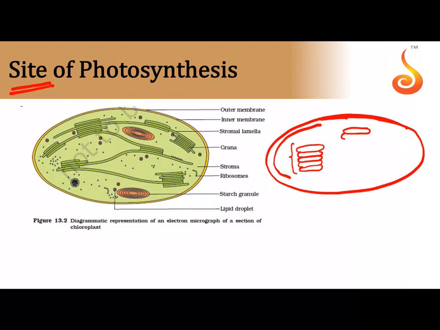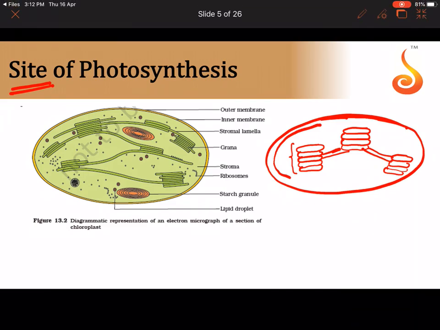You have more than one granum, and therefore we say granas in the plural, which are connected by membranes referred to as the stromal lamellae or the frets. So the basic organization of the chloroplast is that it has stacks of membranous disc-like structures, which are referred to as the granum, and more than one granum are joined together by membranes which are referred to as the frets or the stromal lamellae.